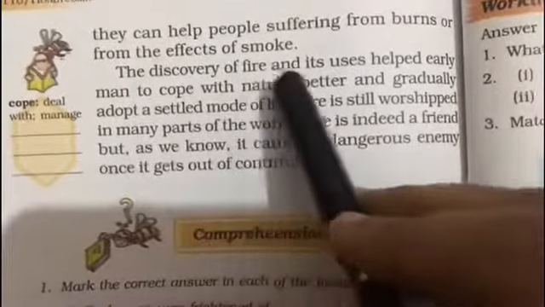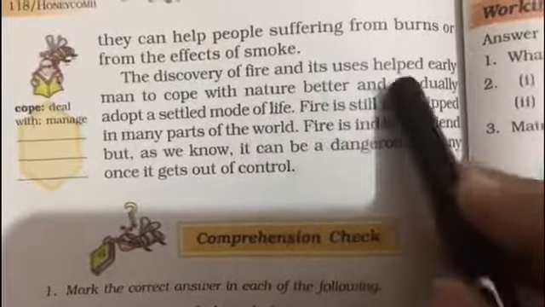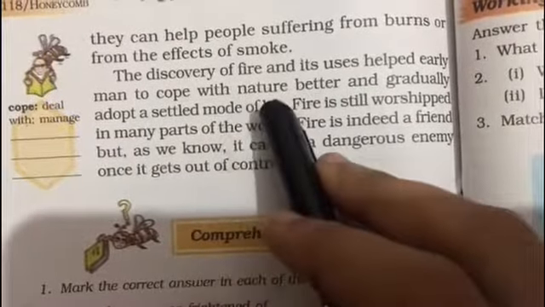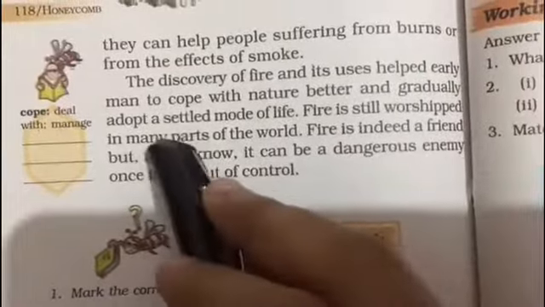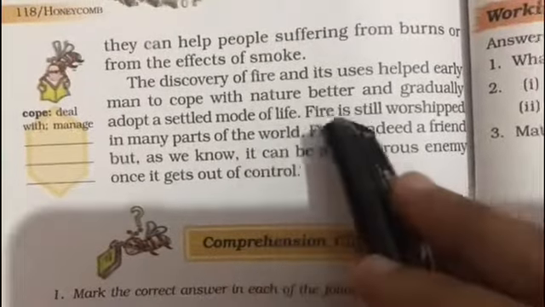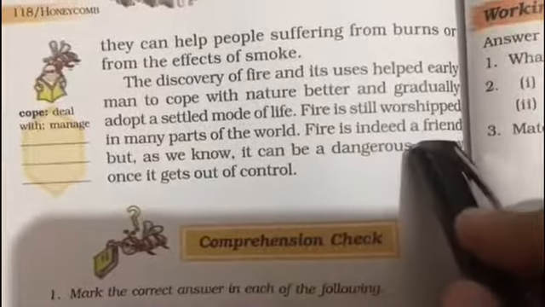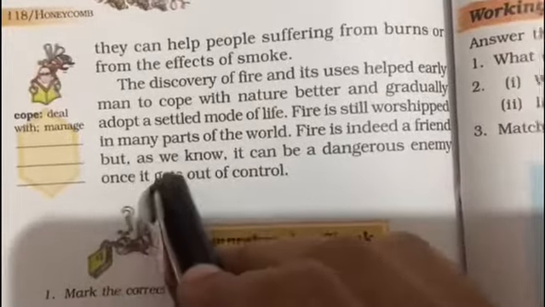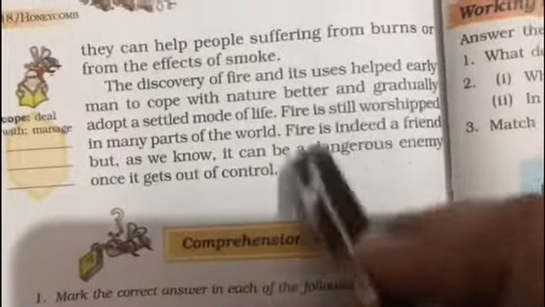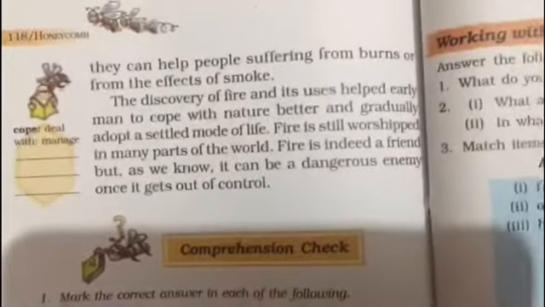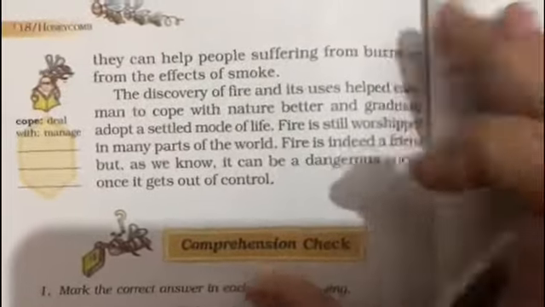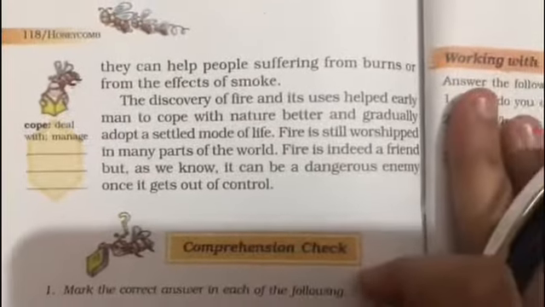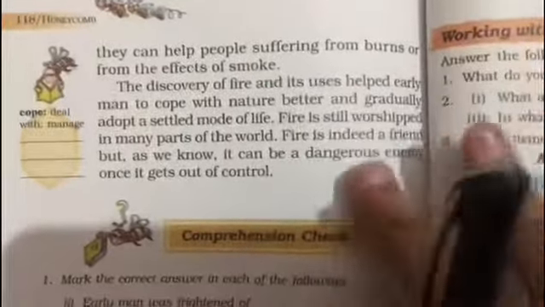The discovery of fire and its uses really helped early man cope with nature better, and gradually they adopted a settled mode of life. Today also we still worship fire in many parts of the world. Fire is indeed a friend, but as we know, it can also be a dangerous enemy once it gets out of control. Students, I think you have properly understood this chapter. Now what you need to do is read this chapter too, right?